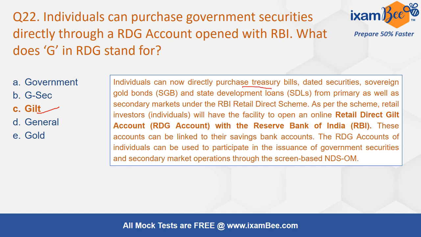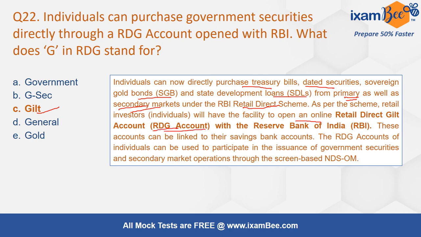Individuals can now directly purchase T-bills, treasury bills, dated securities, government securities, sovereign gold bond we just discussed, or state development loan. These are issued by the state governments, from primary as well as secondary market. So understand what is primary market, secondary market. Primary market means when you are directly buying it from the issuer. This is under the RBI Retail Direct scheme. As per the scheme, retail investors will have the facility to open an online retail direct account, which is called RDG account with the RBI.